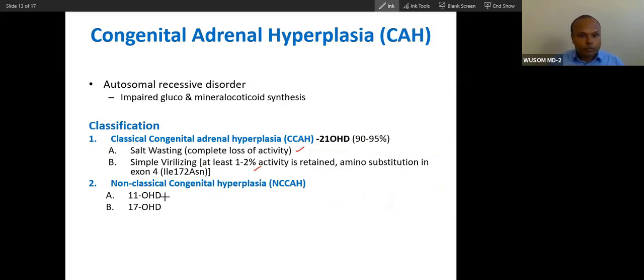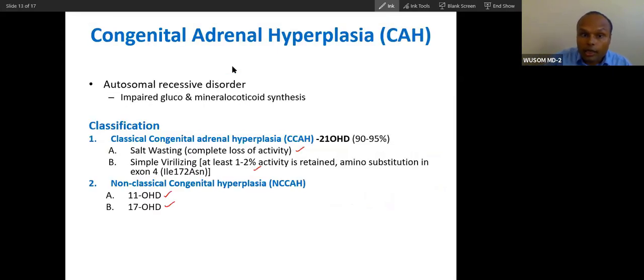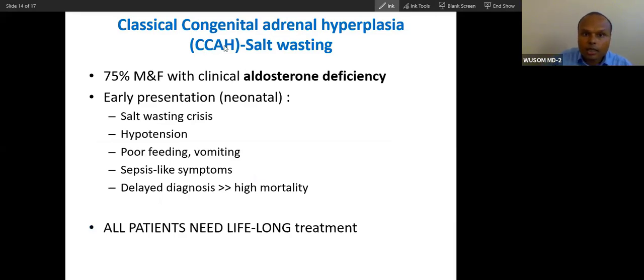Here non-classical has two types, 11 hydroxylase deficiency and 17 hydroxylase deficiency. So you can see the aldosterone, I have already explained all this. Early presentation you will see in the classical salt wasting type. There are two types, one is simple virilization, and simple virilization has virilization only. Salt wasting has salt wasting plus virilization. It does not mean that it has got salt wasting only. It has got both, virilization plus salt wasting. Remember that.